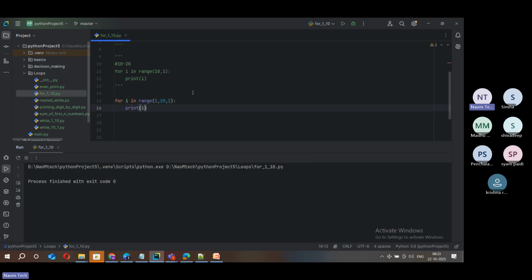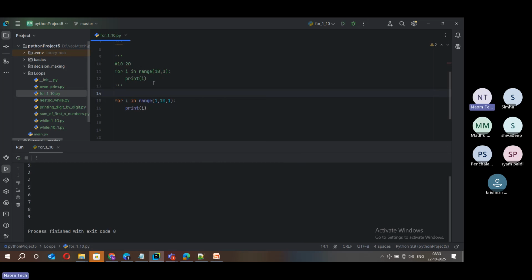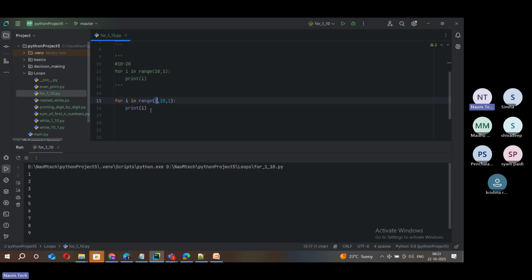Now you see this. Run. It's the same as the other two previous programs, you can see. But we choose a range: we can start from 1 here, and we can end wherever we want, and then the step is 1. So this is printing values in increment order. Now with this kind of range, we can control this in different ways.